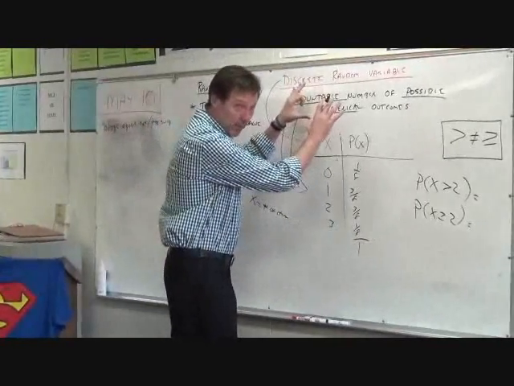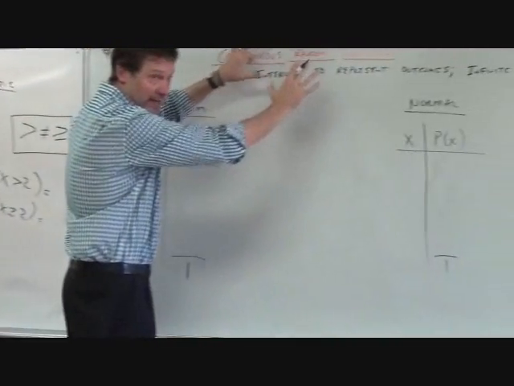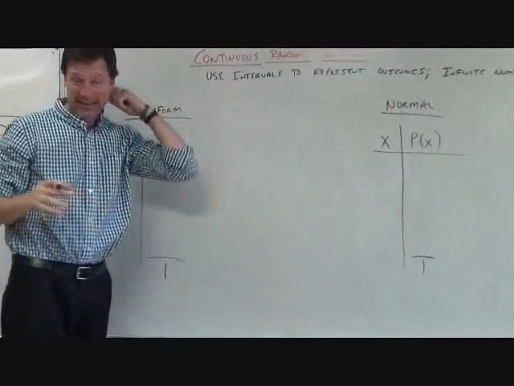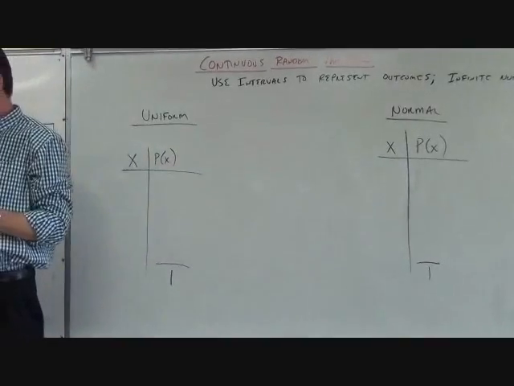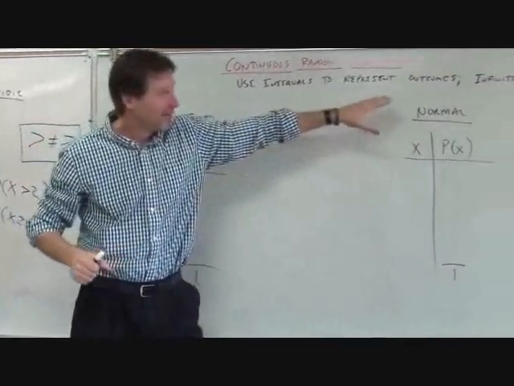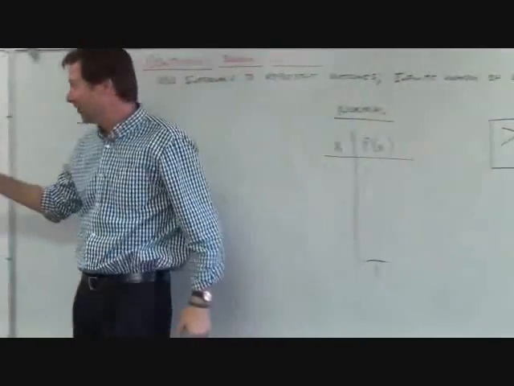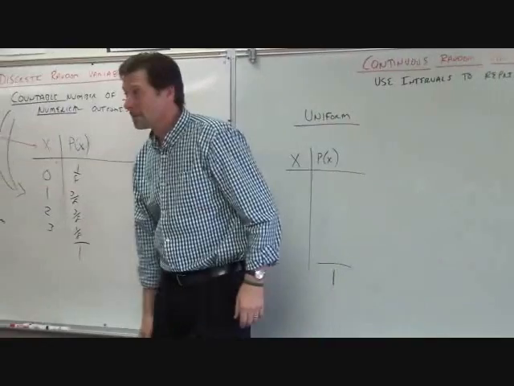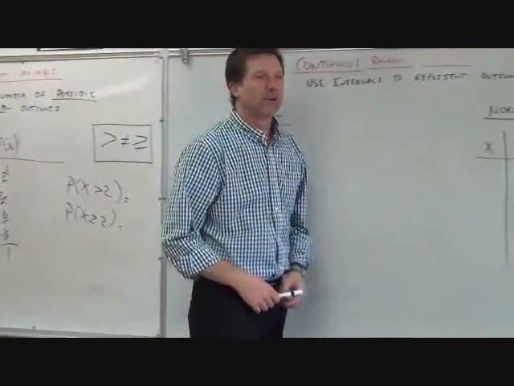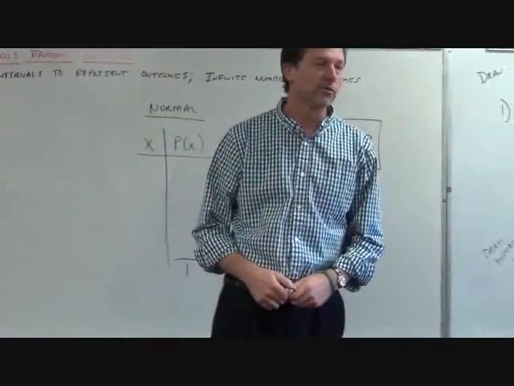That's one type of data that we work with, quantitative data. This is the other type of quantitative data that we work with, and it's called a continuous random variable. What's the difference? Well, there's just a ton of outcomes. I couldn't even list them all. Classic example of a continuous random variable: how much a baby weighs when it's born.